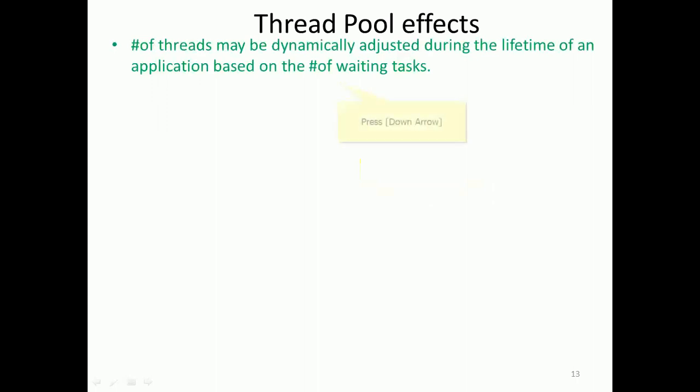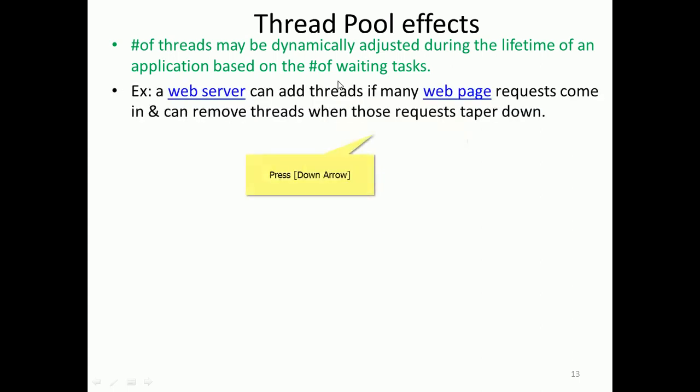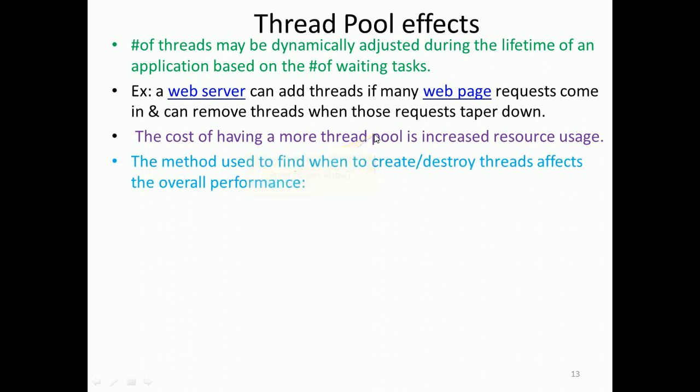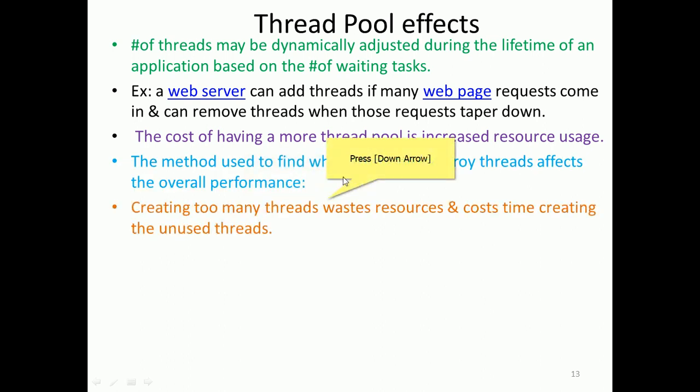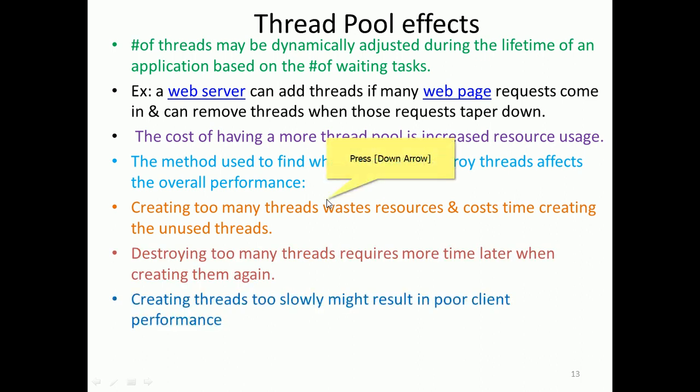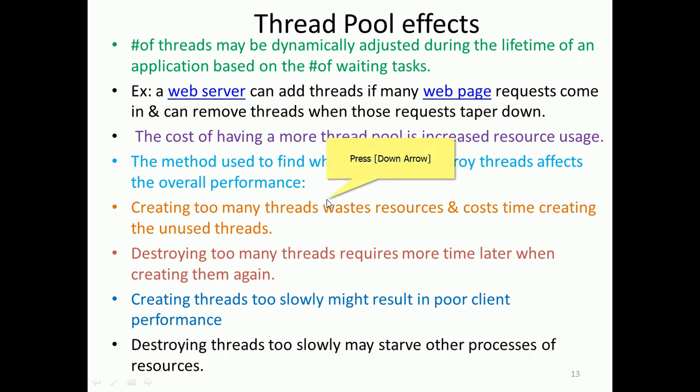So what are the effects of this thread pool, right? The number of threads may be dynamically adjusted during the lifetime of the application based on the number of waiting tasks. For example, a web server can add many threads when page requests come in and remove them as those requests taper down. We have discussed already the cost of having too many threads: creating too many threads will degrade the performance.